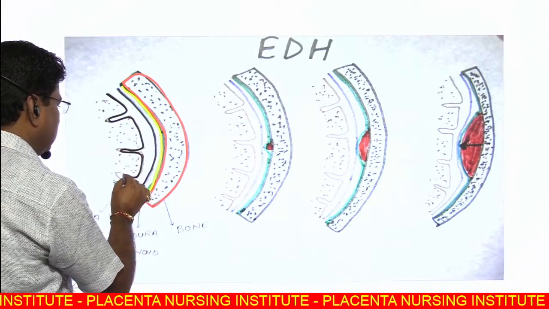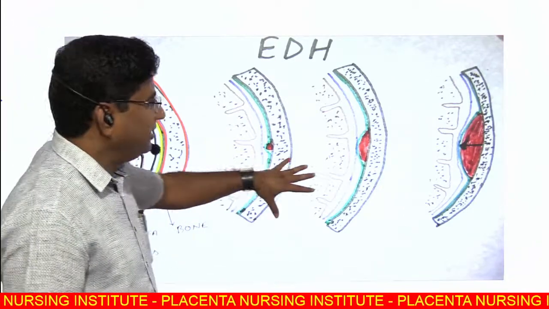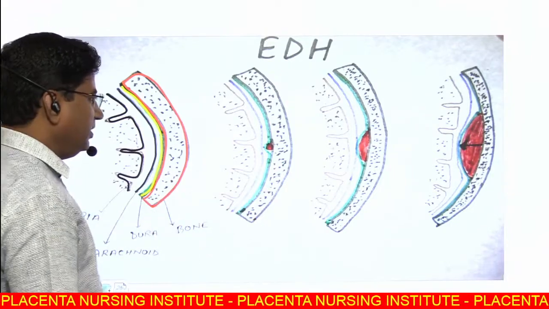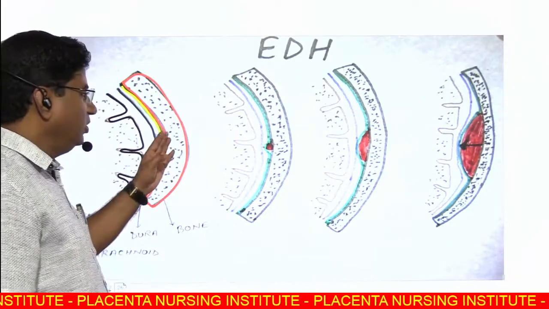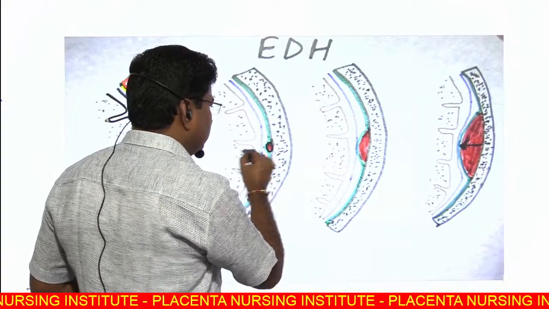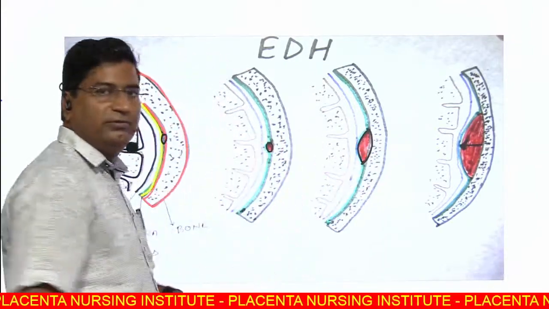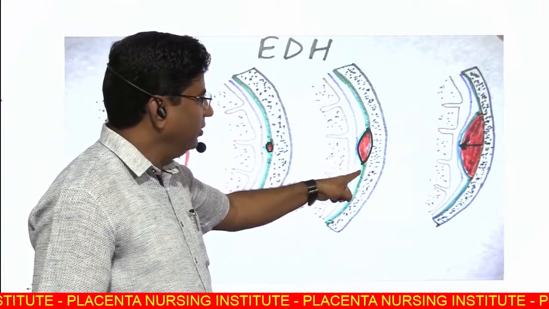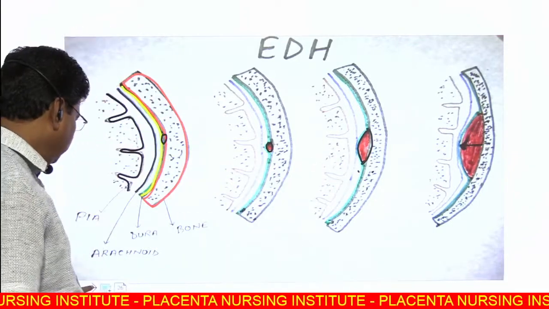These are the classical layers. Now there is an extradural hematoma, which presents here between the bone and the dura. So this is an extradural hematoma between the bone and dura mater. Clear?